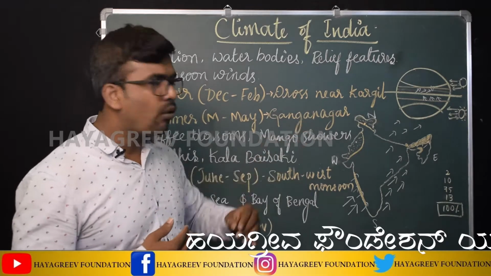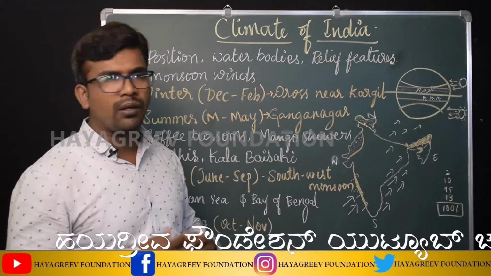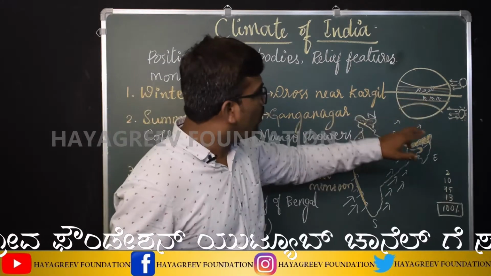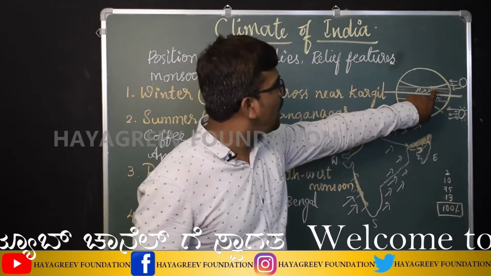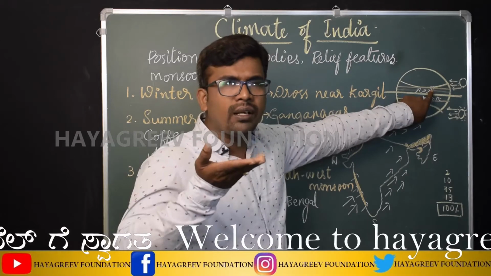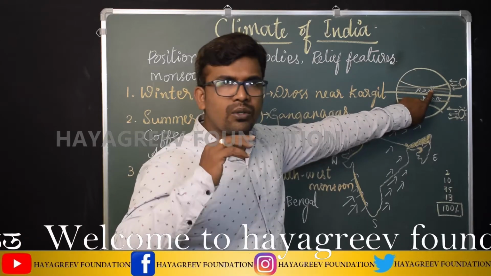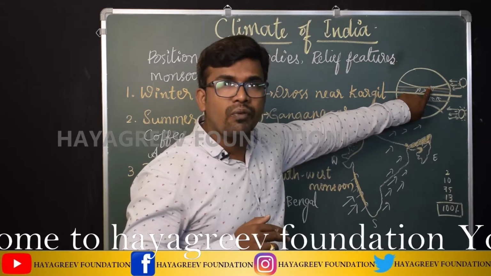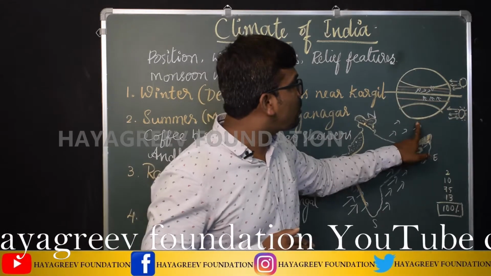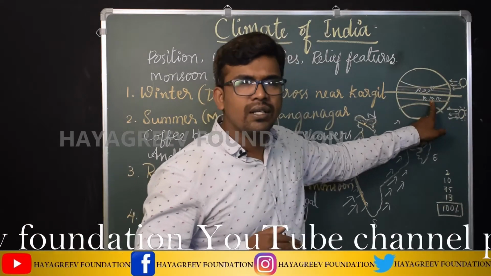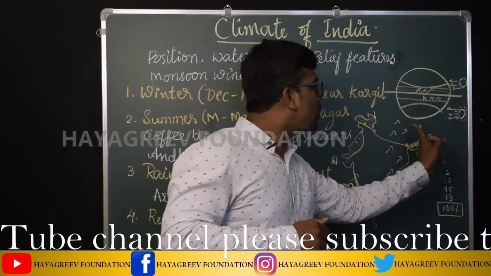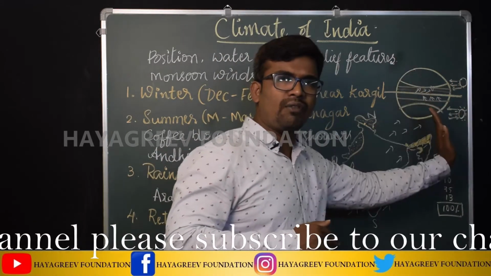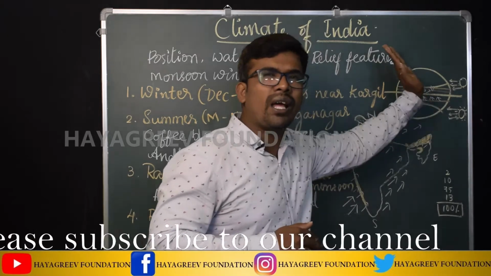Now, where is the high pressure area? Come, let us see. During the summer season in India, temperature increases and pressure decreases, so it attracts the southeast trade winds, which move in the southeast direction.